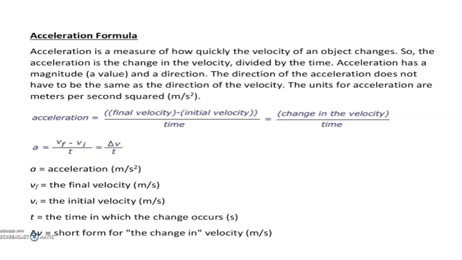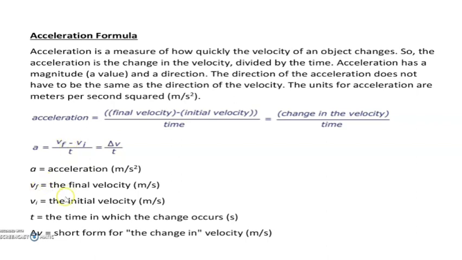Okay, so acceleration is equal to final velocity minus initial velocity by time. That is, the change in velocity by time is the acceleration. Okay, so here A, that is acceleration, is equal to Vf minus Vi by t. That is delta V by t is the acceleration. Here you can see clearly we are taking the difference between the velocities.